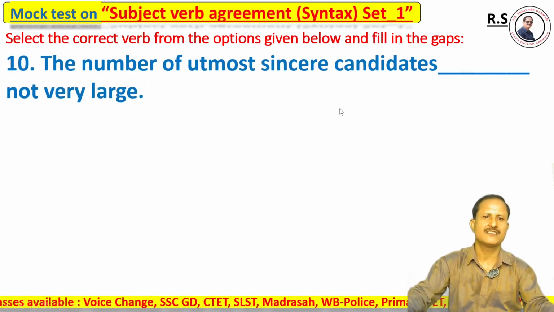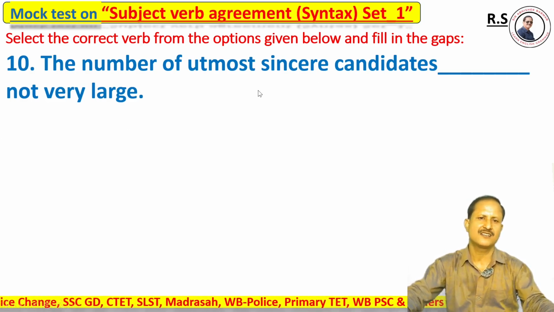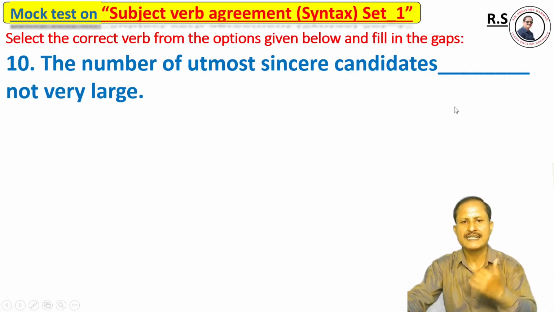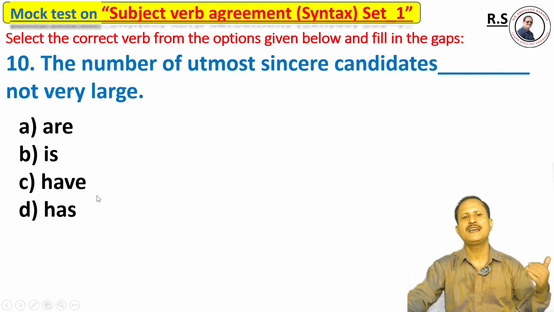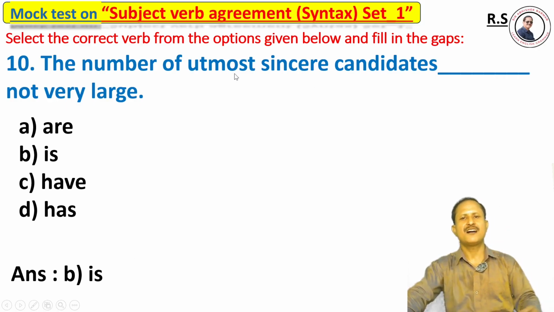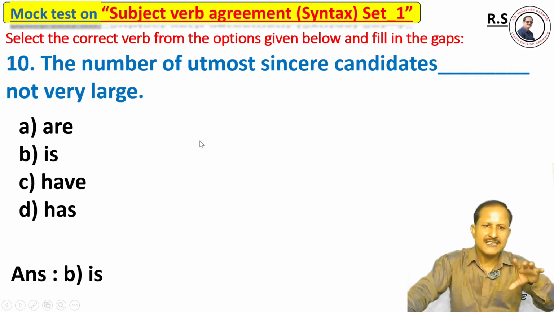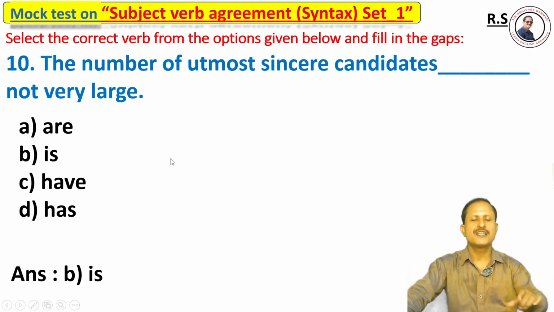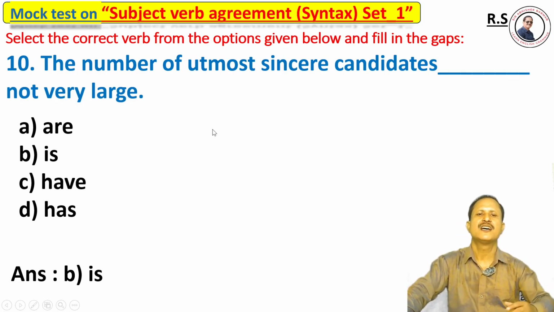Now question number 10. The number of utmost sincere candidates dash not very large. Options: option A are, option B is, option C have, option D has. The right answer is option B, is. The number of is also a phrase that gives a sense of unity, so it indicates a singular subject. That's why it agrees with a singular verb. Option B, is, is the correct answer.